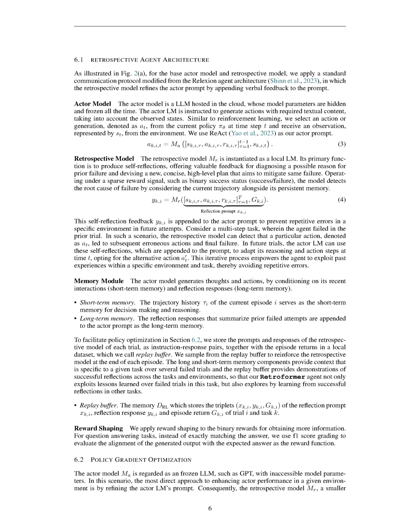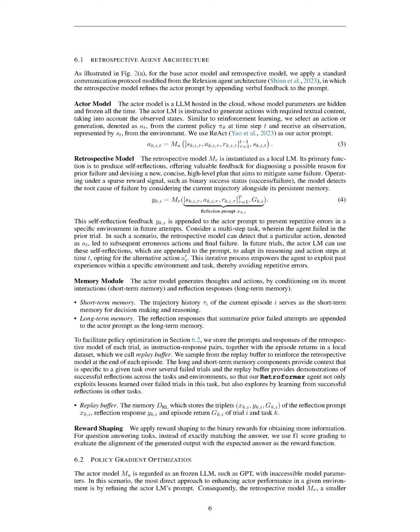Replay buffer. This is the memory that stores the triplets of the reflection prompt, reflection response, and episode return of each trial and task. In terms of reward shaping, we apply this to the binary rewards to gather more information. For question answering tasks, we use an F1 score grading system to evaluate the alignment of the generated output with the expected answer, which serves as the reward function.